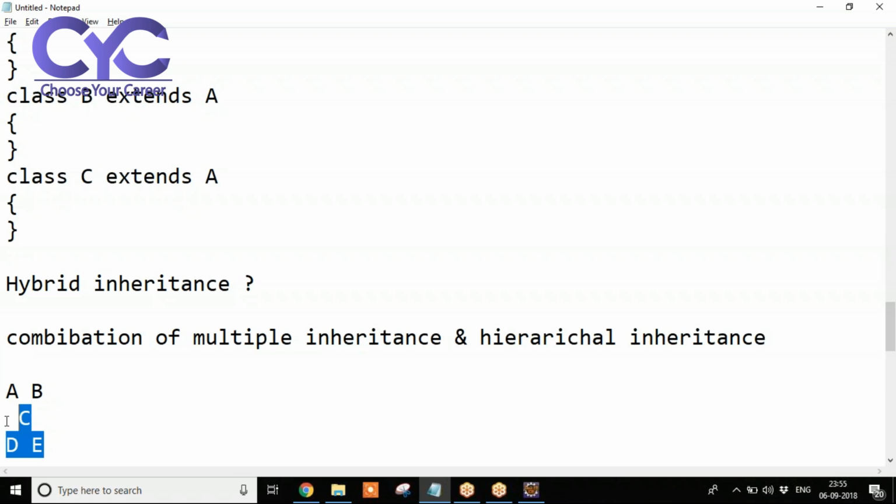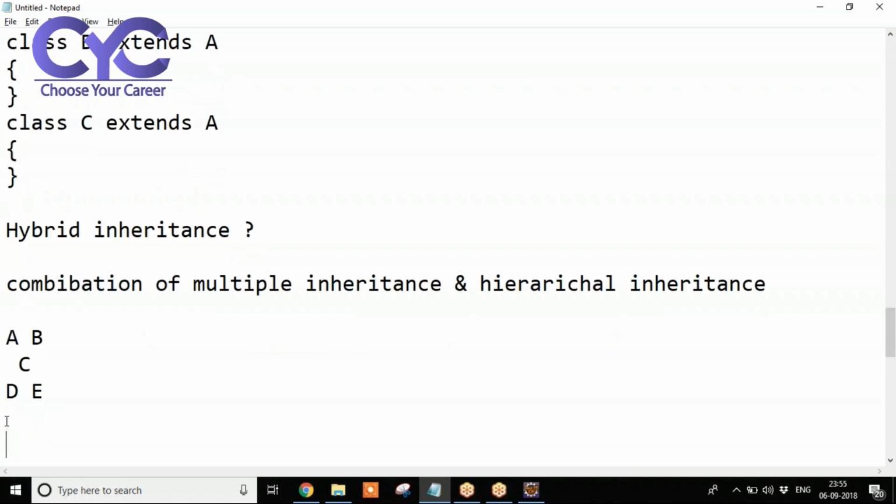But you need to remember one point here. Since Java doesn't support multiple inheritance using classes, hybrid inheritance also doesn't support using classes. Why? Because it is a combination of multiple. That's why hybrid inheritance also doesn't work using classes. Write down that point.